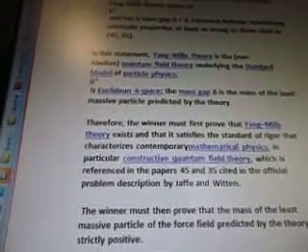In this statement, Yang-Mills theory is the non-Abelian quantum field theory underlying the standard model of particle physics. R^4 is Euclidean four-space. The mass gap Δ is the mass of the least massive particle predicted by the theory. Therefore, the winner must first prove that Yang-Mills theory exists and that it satisfies the standard of rigor that characterizes contemporary mathematical physics, in particular constructive quantum field theory, which is referenced in the papers [45] and [35], citing the official problem description by Jaffe and Witten.